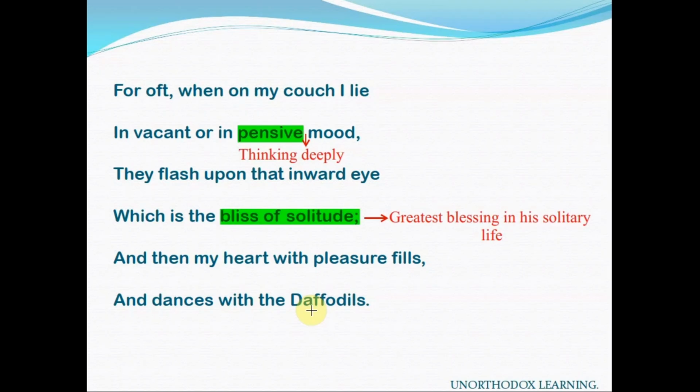But when he saw the golden daffodils, when he came in the sight of that host of golden daffodils, then he changes his mood. He becomes happy. In that joyful company, he feels peace and he feels joyful, and he recollects those memories. And whenever he is in pensive mood in his later life, then also with the recollection of that wealth, the memories of golden daffodils, he feels better and he feels happy. So the influence of nature on man is the main theme of this poem.